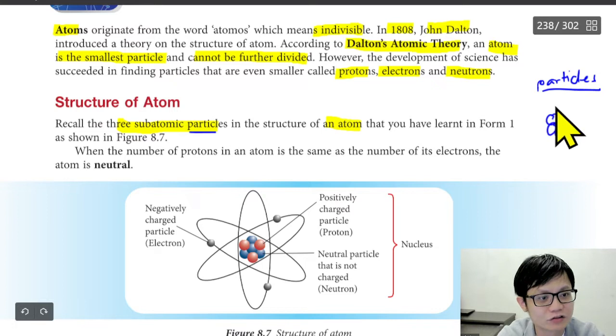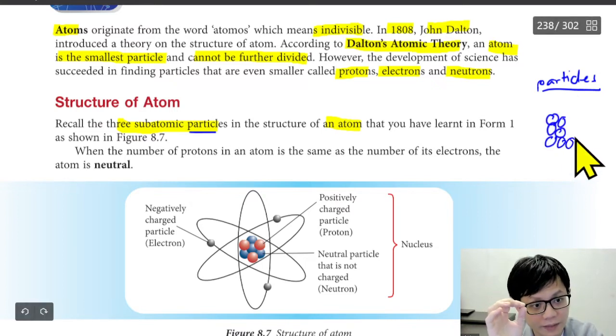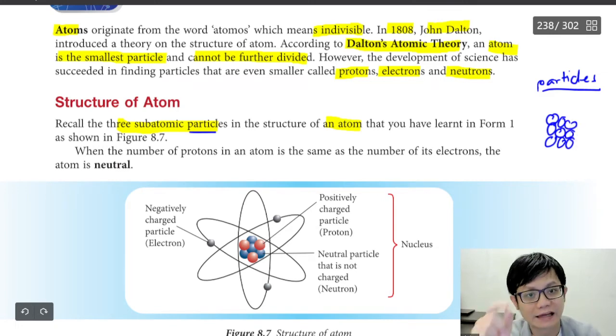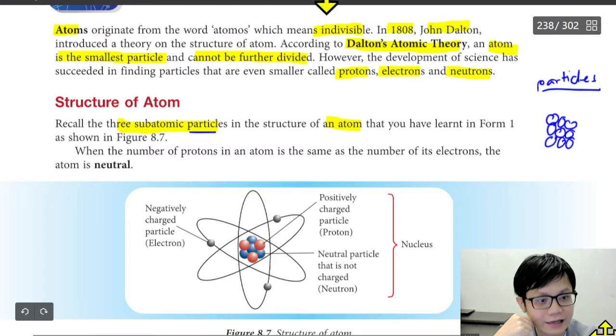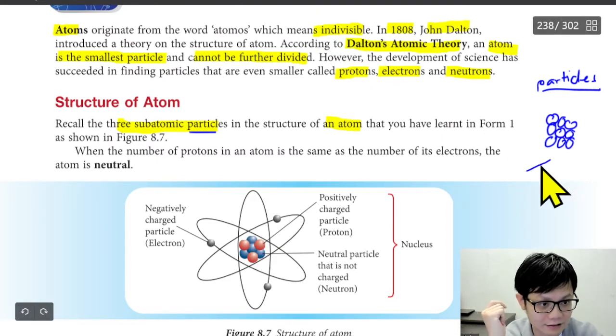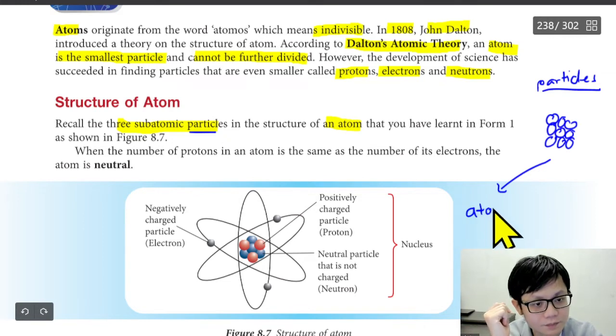Something like this, usually we call it a particle, because like atom, we call it a particle. When scientists talk about particle, I don't say every time, but sometimes they are talking about atom.